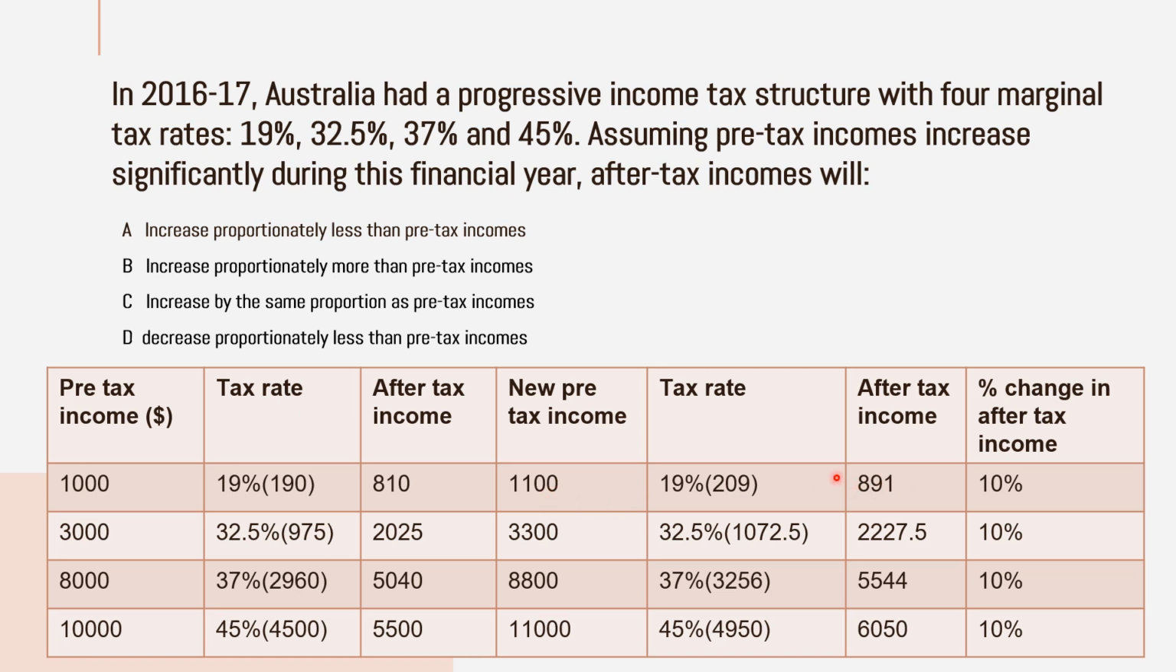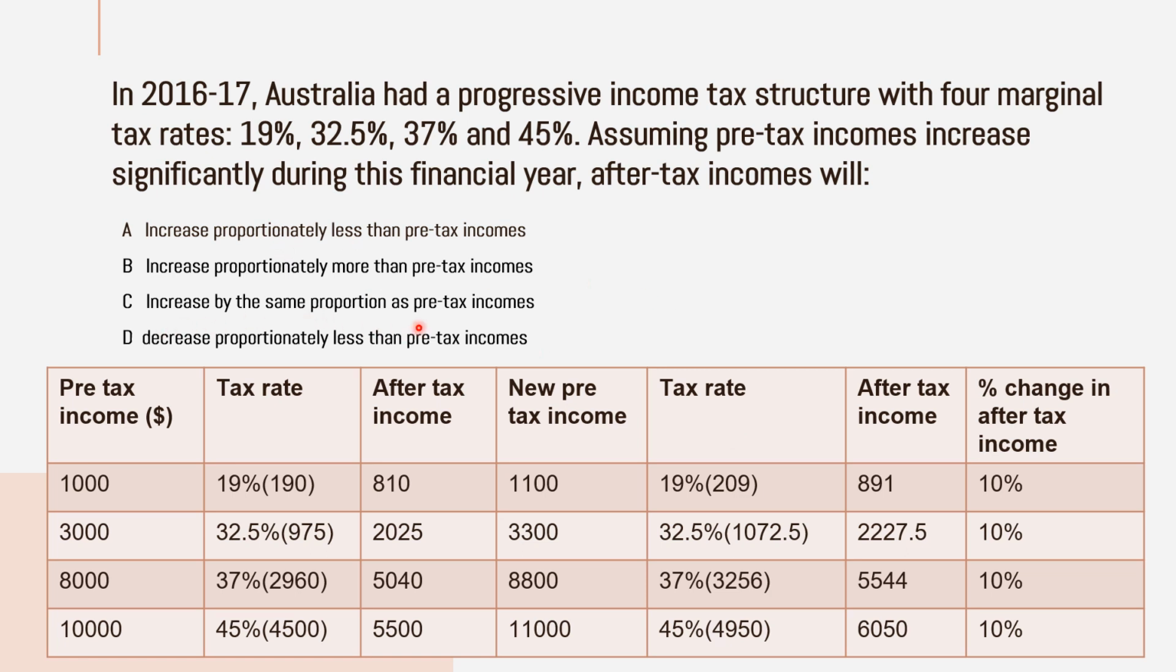You check how much the pre-tax income is. For example, the pre-tax income is 1100, but the after-tax income is how much? 891. Here the pre-tax income is 3300, but the after-tax income is how much? 2227.5. That shows that increasing proportionately more than the pre-tax income is wrong, because it is less than the pre-tax income. So that's why that is wrong.